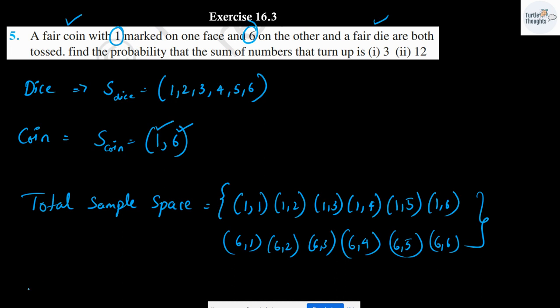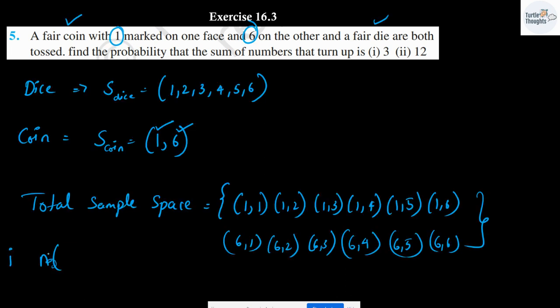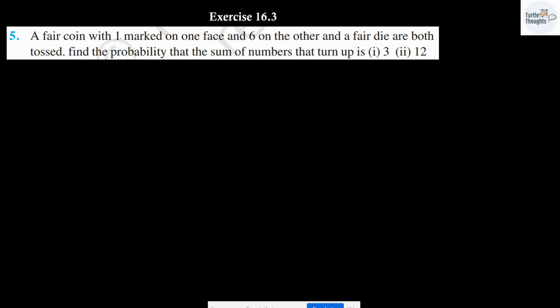So for the first one, I can write n of the total sample space is going to be equal to 12. Now, find the probability that the sum of numbers that turn up is 3, right? We have to find that out.